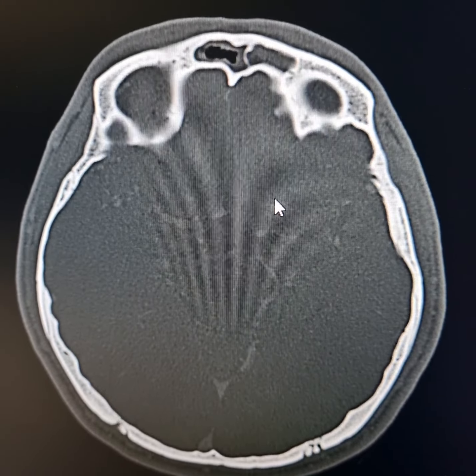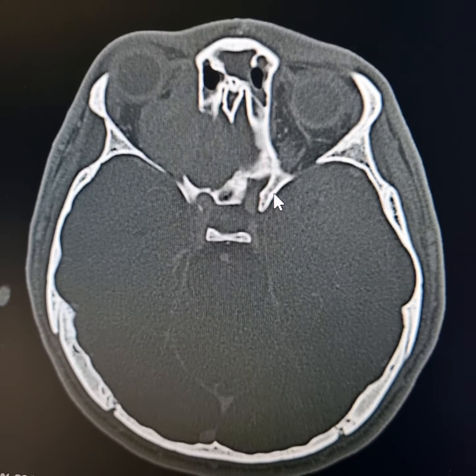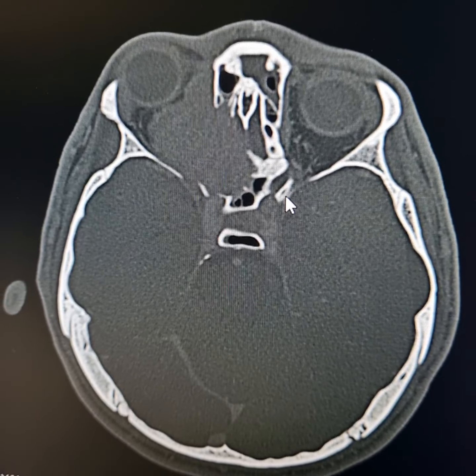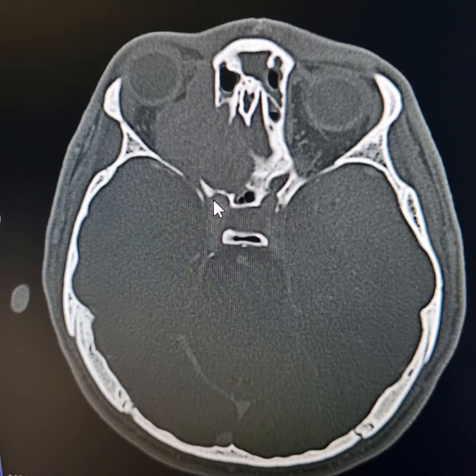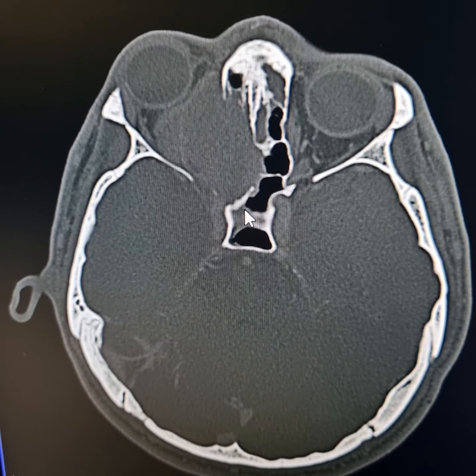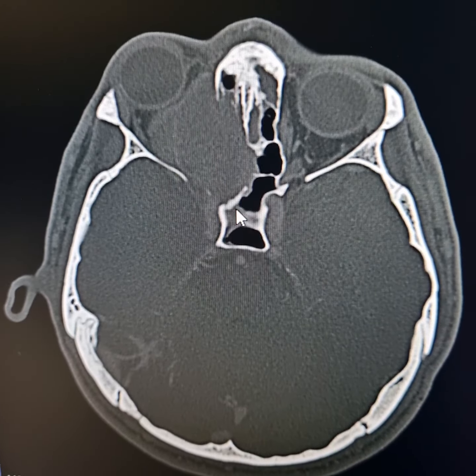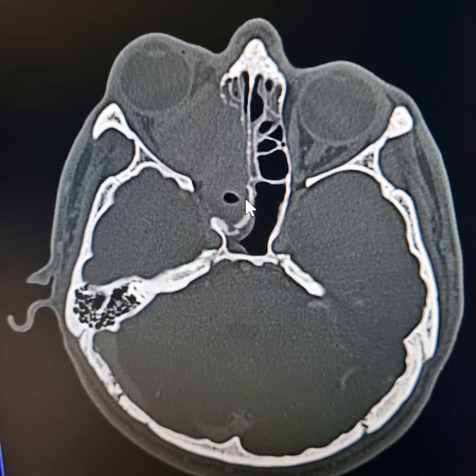This is the bone window just to show you the bone erosions. Now please see this. This is the left optic canal here, while on right side optic canal has been eroded. However, there is no intracranial extension of the mass.